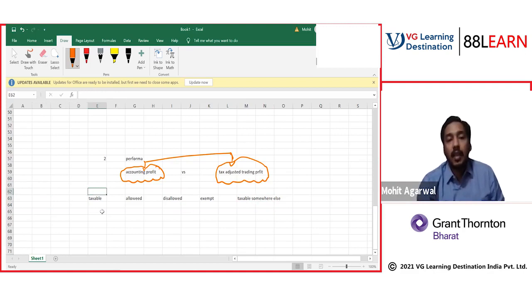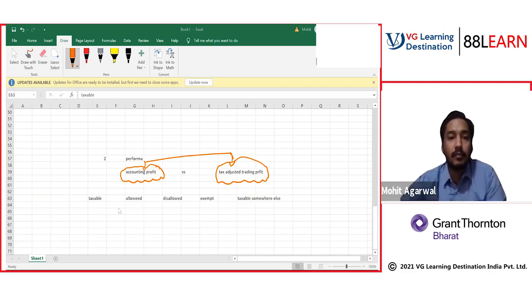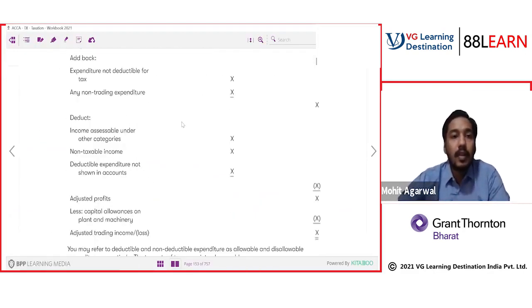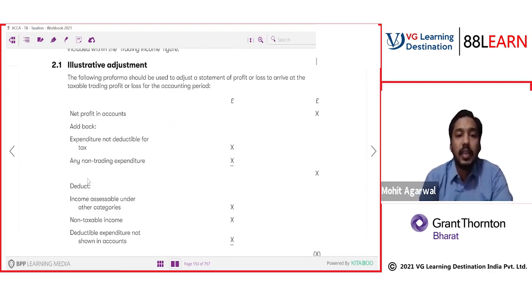And lastly, only income which is taxable will be included. Let's check out the pro forma now. So this is the pro forma, everyone. First, take out the net profit in accounts. You have to first take out your net profit as calculated as per accounting books, as per IAS and IFRS.